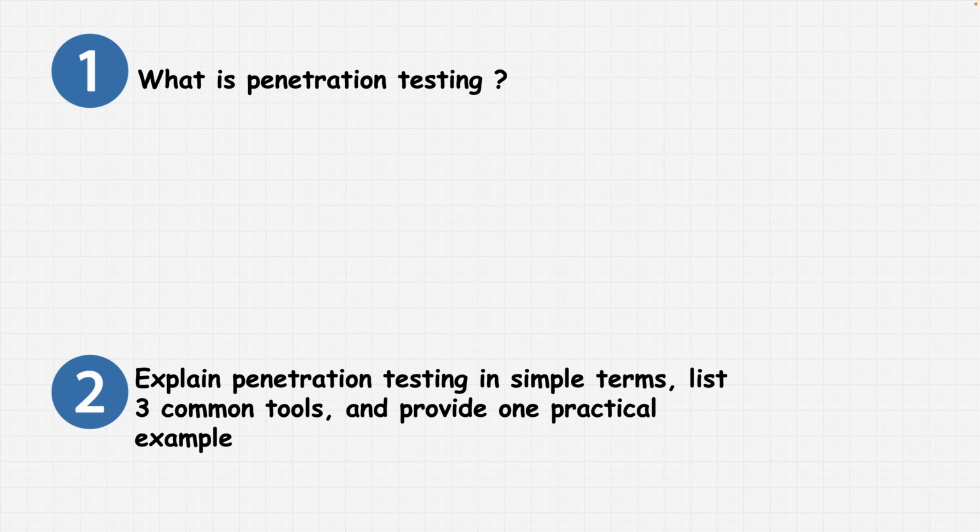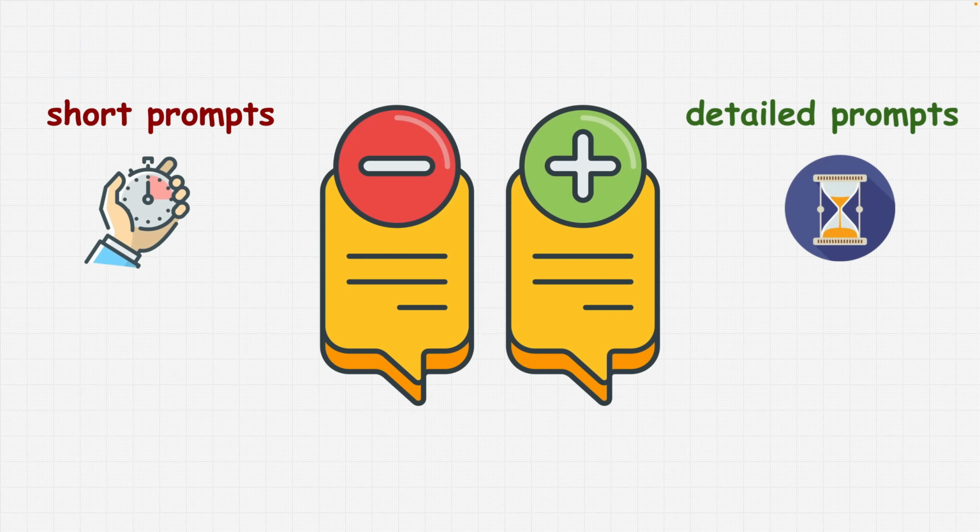We can also divide the prompts into short and detailed prompts. Now, a short prompt will give you a quick answer, but may be missing details, while a detailed prompt will take longer to answer, but it will give you more complete and accurate results. So you get the idea. You know what prompts are, you know that the more accurate the prompt is, the more accurate the response will be,